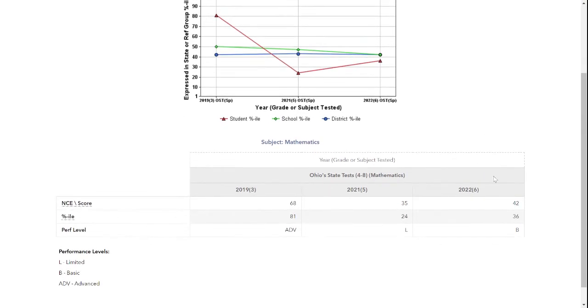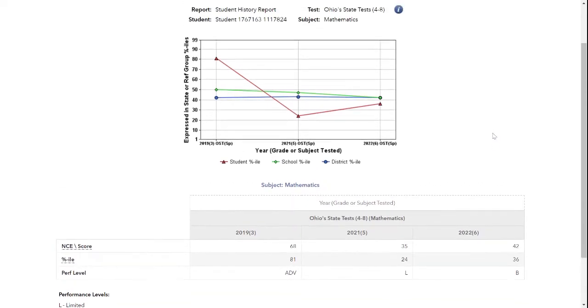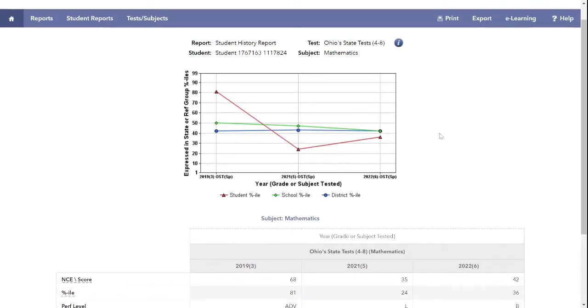We could actually look at that mathematically because their NCE was a 35 in 2021. And if it was expected growth, it would be the same, and 0 represents expected growth. So if this was a 35 again, that would mean the student met expected growth. But they went from a 35 to a 42, meaning that not only did they meet expected growth, but they exceeded it. And then here are our testing performance levels. So you could have conversations about this particular student.